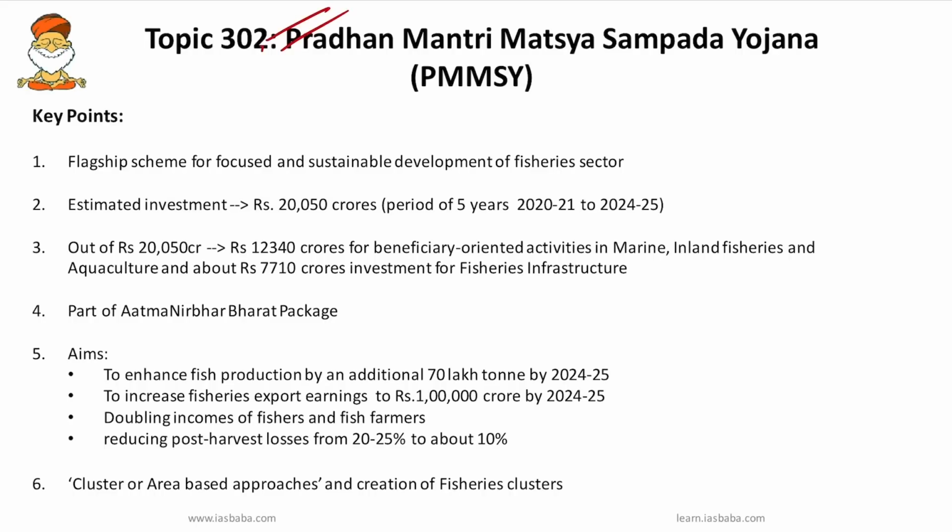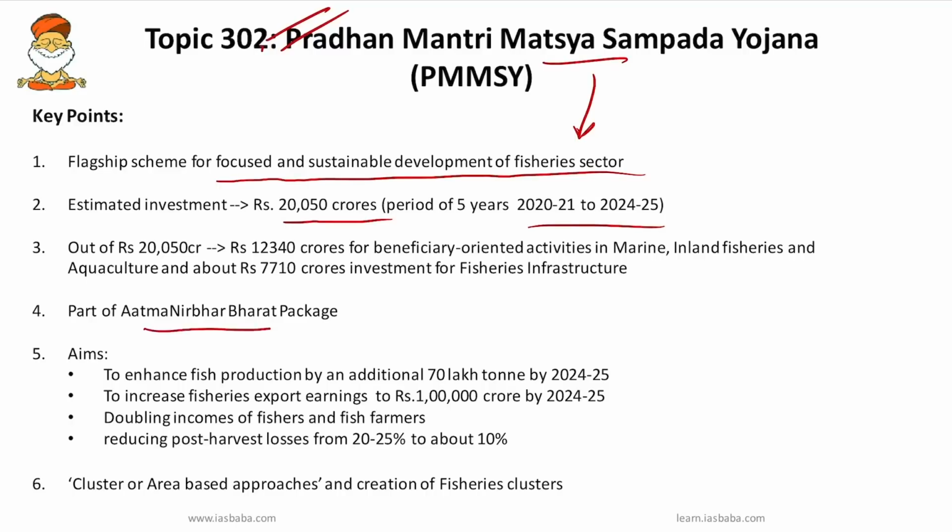The next important topic is Pradhan Mantri Matsya Sampada Yojana. Matsya means fisheries. This Pradhan Mantri Matsya Sampada Yojana is a flagship scheme for focused and sustainable development of the fisheries sector in the country, with an estimated investment of rupees 20,050 crores over a period of 5 years, that is from 2020 to 2025, in all the states and UTs as part of the Atmanirbhar Bharat package.